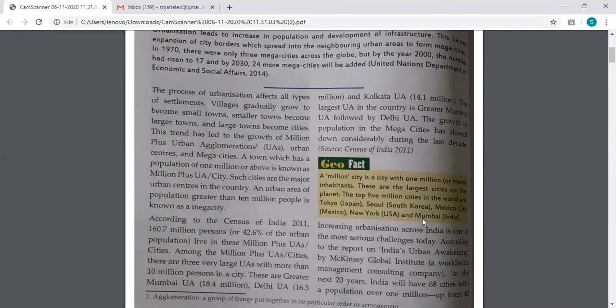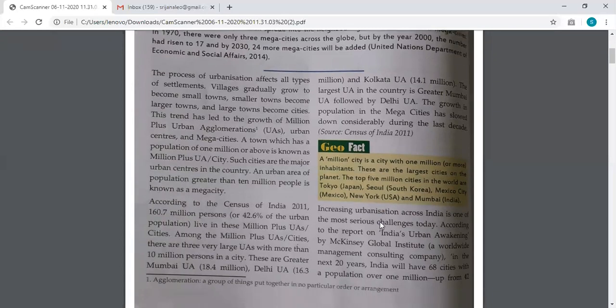There are many other large cities in the world categorized as million cities, the names of which are given here. In Japan we have Tokyo. In South Korea we have Seoul. In Mexico we have Mexico City. In the USA we have New York. These are the cities with a population of more than 1 million, which is why they're categorized as million cities.